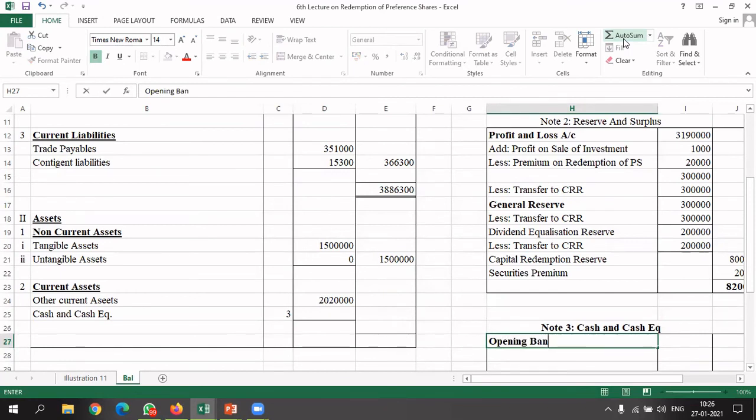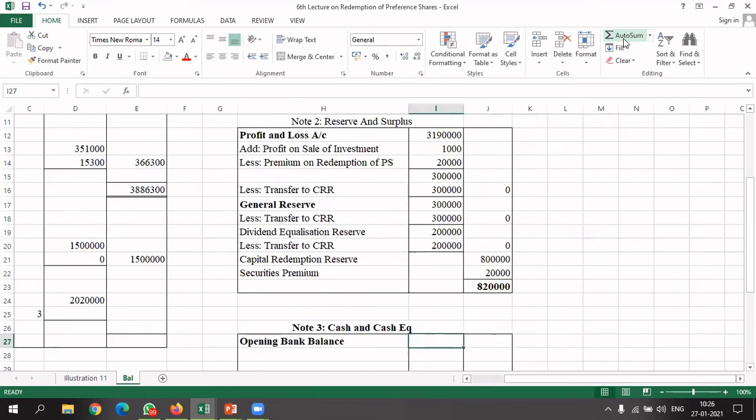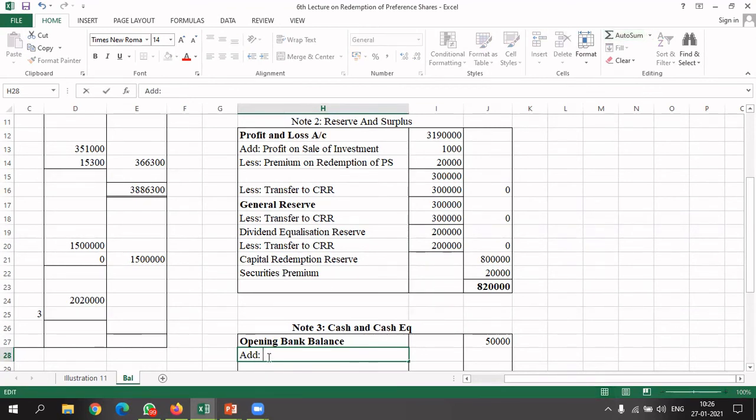So starting with opening bank balance was rupees 50,000. Okay, add, during the process we got two things. Number one, call in arrears.